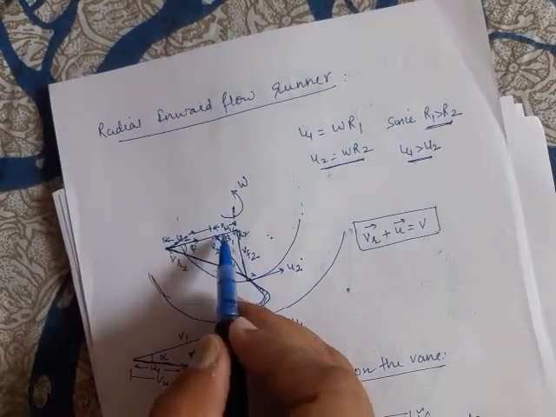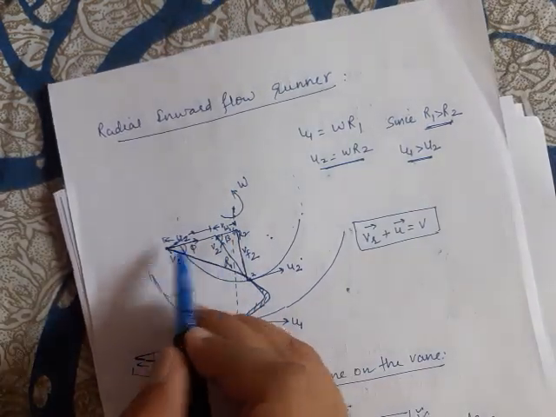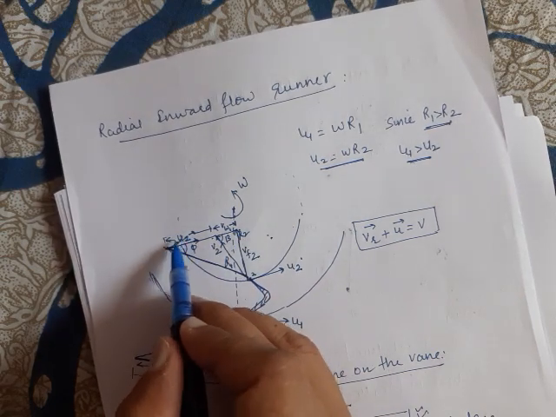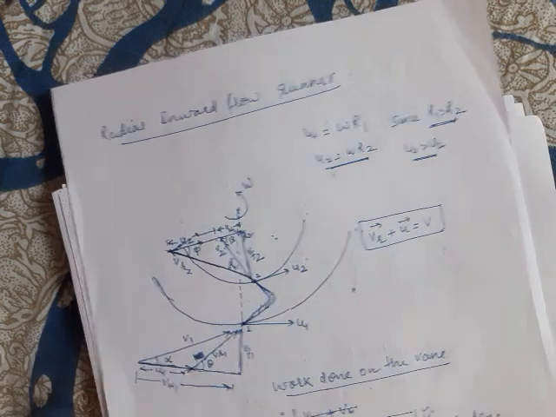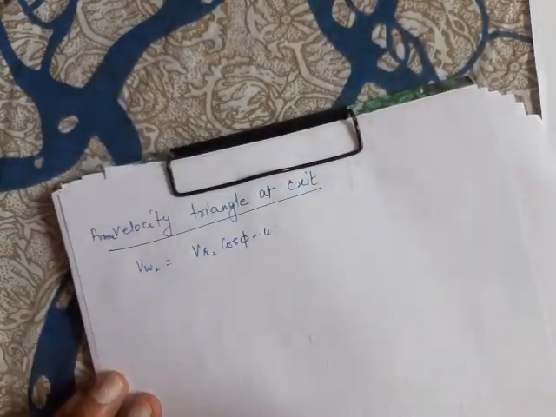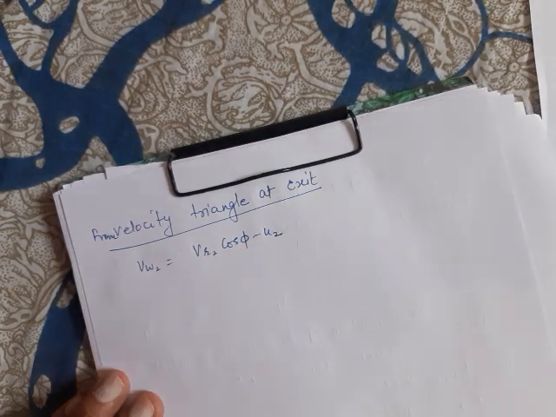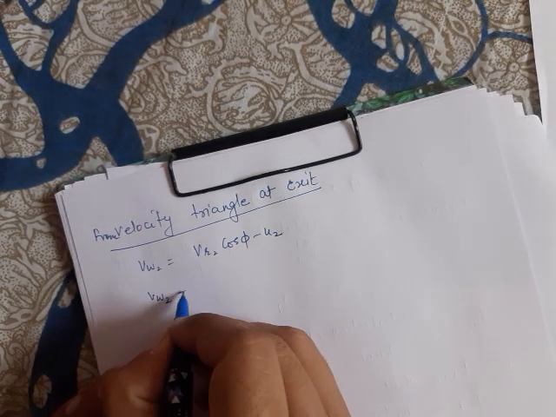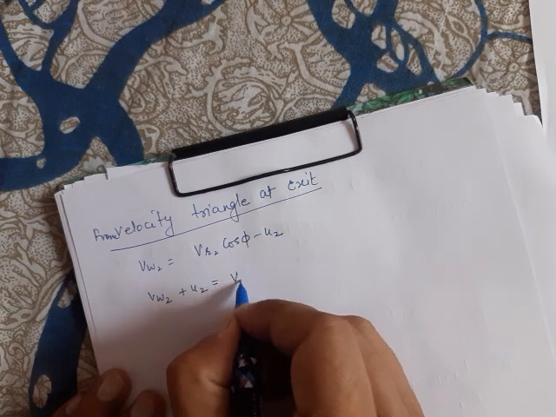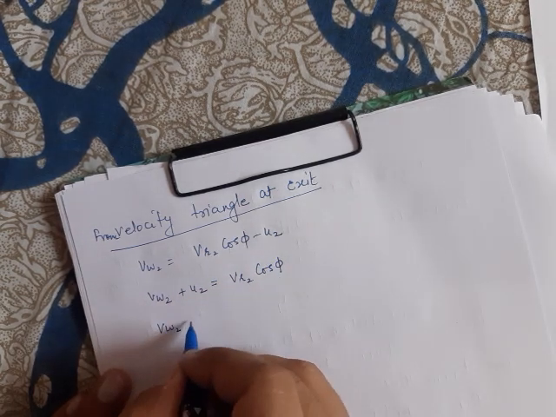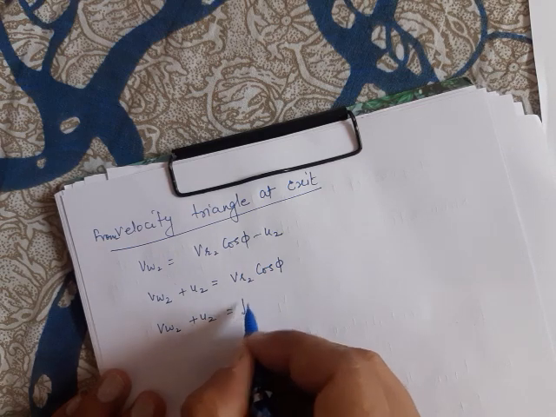Please note, this whole component is Vr2 cos phi. If u2 is subtracted, then we will have Vw2. So Vw2 is equal to Vr2 cos phi minus u2. Now Vw2 plus u2 would be Vr2 cos phi.